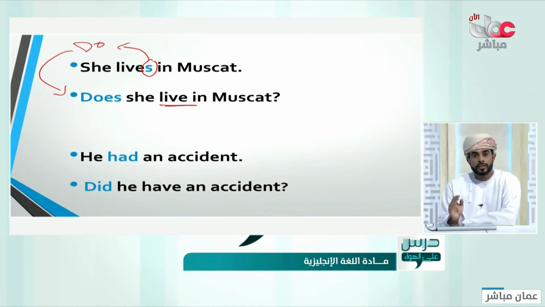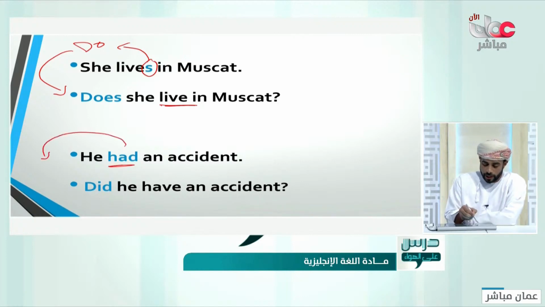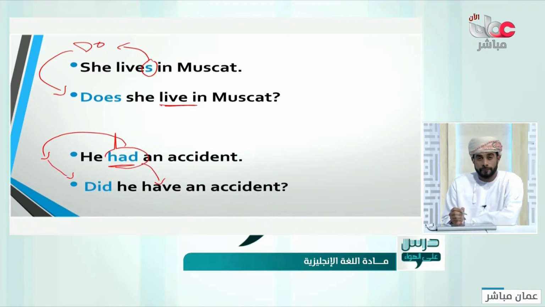Okay. Some irregular verbs. There is nothing attached to it, but it means it's in the past, like the word had. So it is had, just go and write did. And change this one into the what? Into the infinitive. Like did he have?